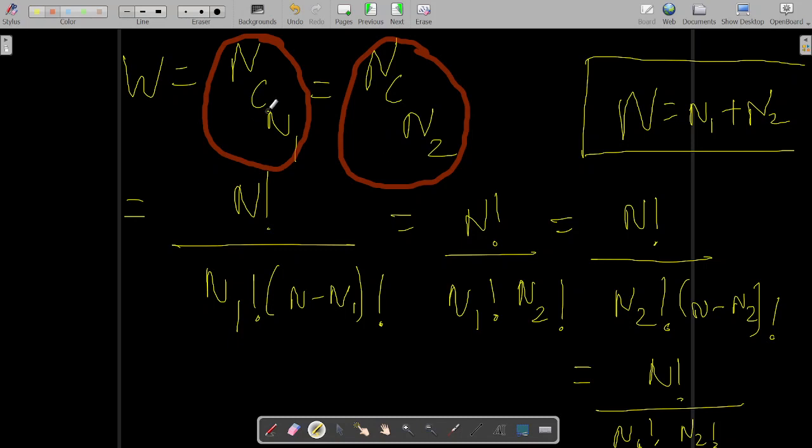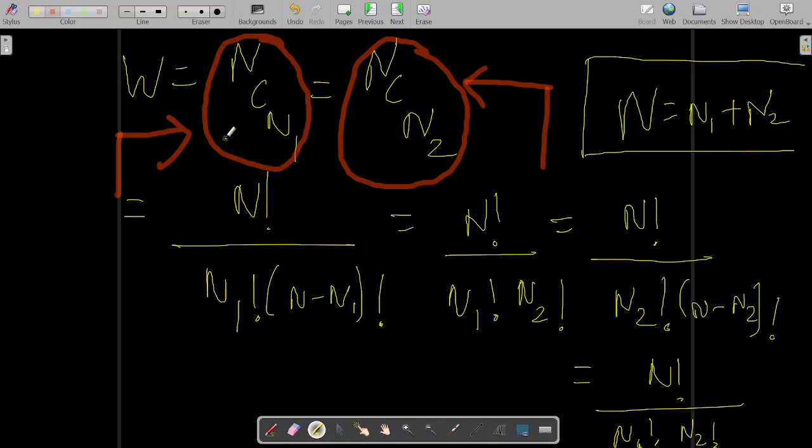The formula for combination, you know this. There are two types, n choose n1 and n choose n2. We read it like this. You must have learnt it in your permutation and combination classes in 11th and 12th. This is read as nCn1, and this is read as nCn2, meaning n choose n1 and n choose n2.